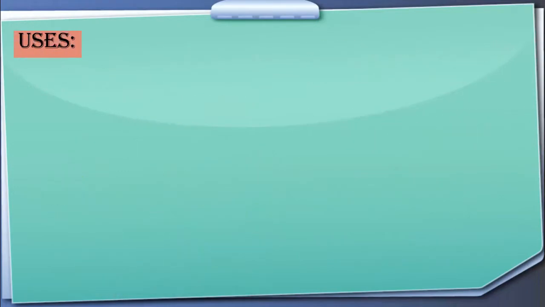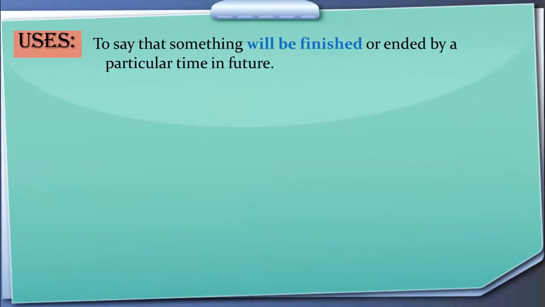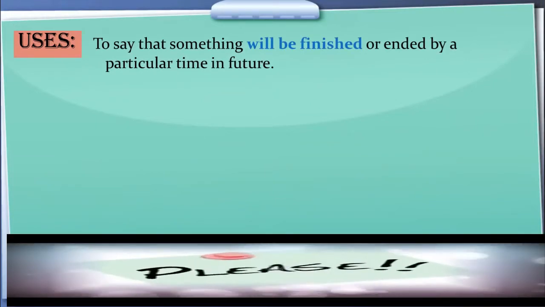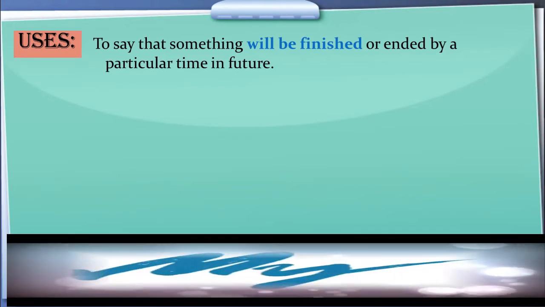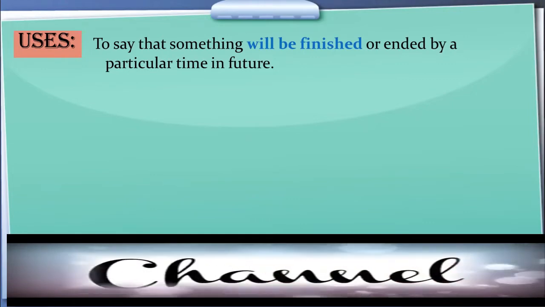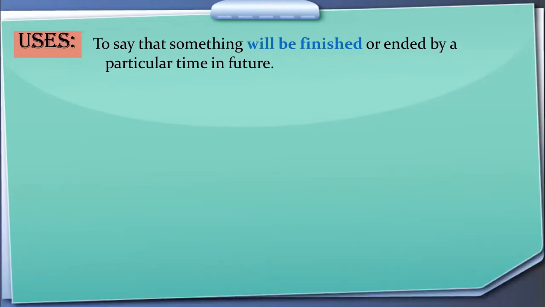Here is the use of future perfect tense: to say that something will be finished or ended by a particular time in future. यानी फ्यूचर में कोई काम हम शो करें कि ख़त्म होगा या कंप्लीट होगा, तो उसके लिए हम फ्यूचर परफेक्ट टेंस इस्तेमाल करेंगे.